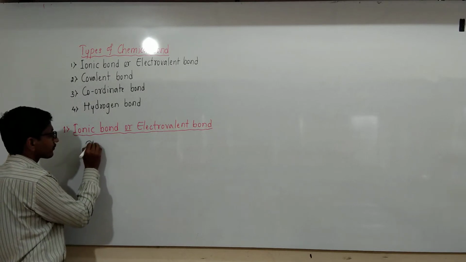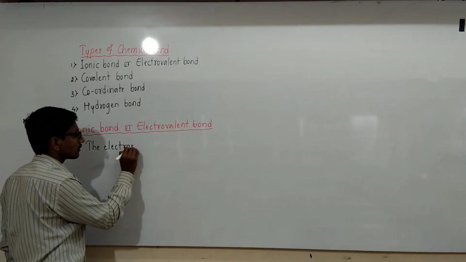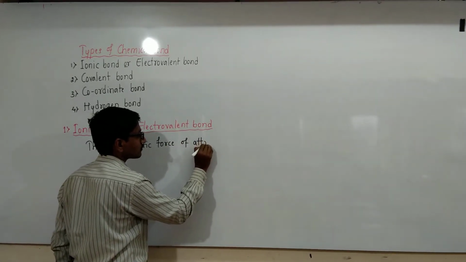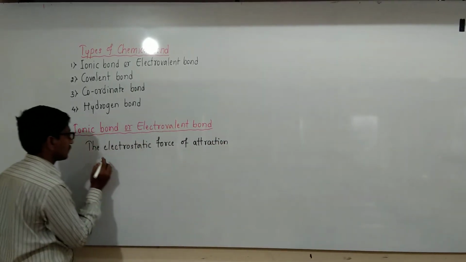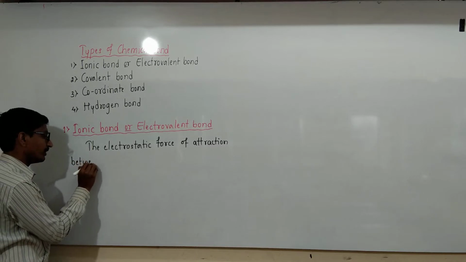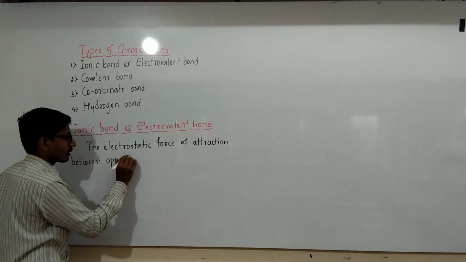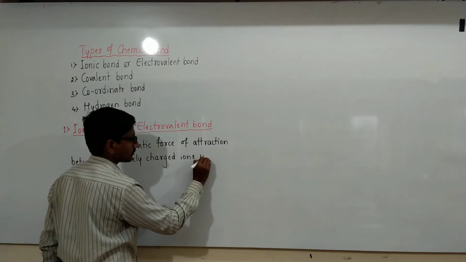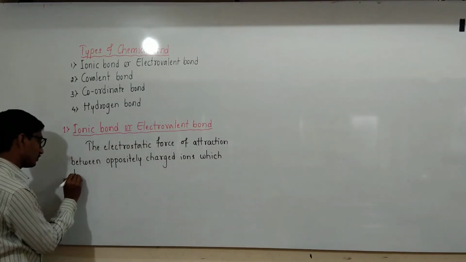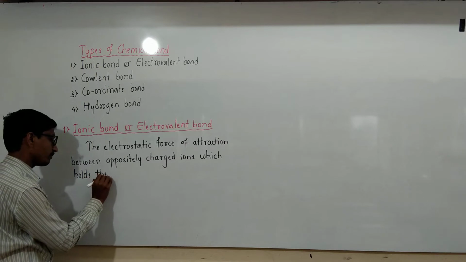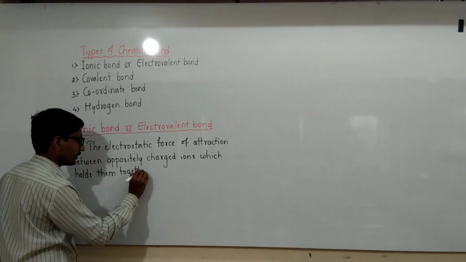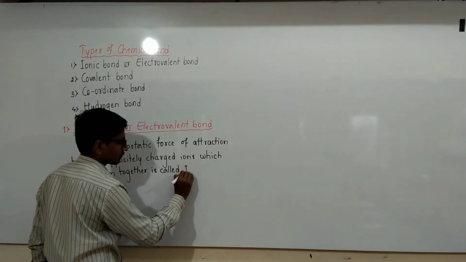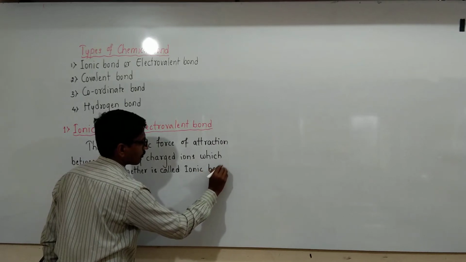Ionic bonding is nothing but the electrostatic force of attraction between oppositely charged ions which holds them together, and that is called an ionic bond or electrovalent bond.